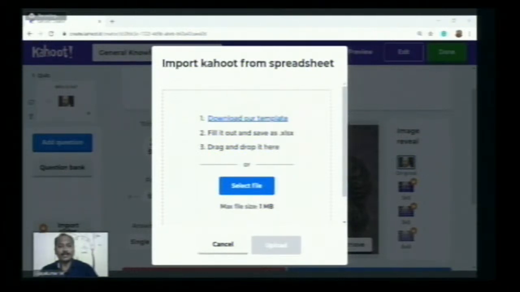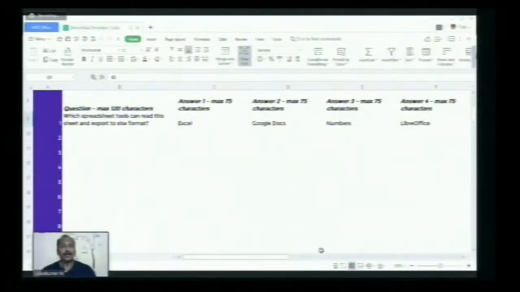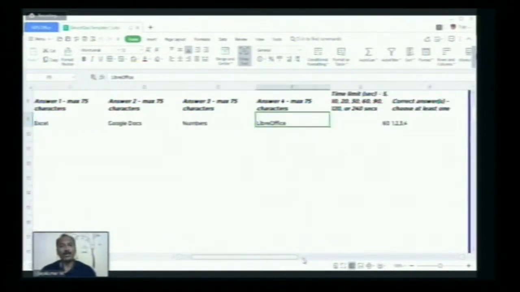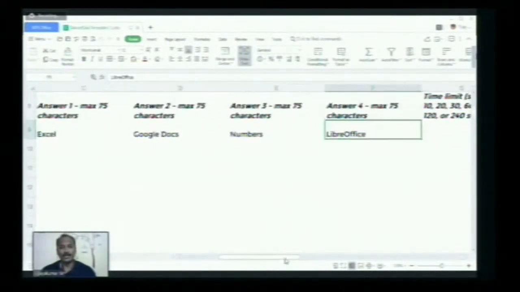Let me share that screen, that Kahoot template. I think you can view that Excel sheet now. So here the question is given. A sample question is already given there, which is, which spreadsheet tools can be exported as XLS format. Then the answer is also given as the first option, second option, third one, fourth one. So after entering all the options, here you can fix the time limit. Let me zoom in for better clarity.